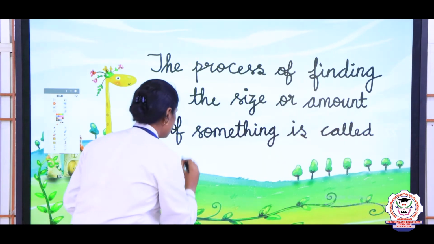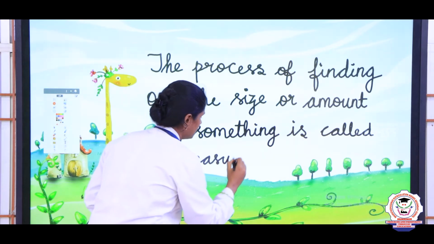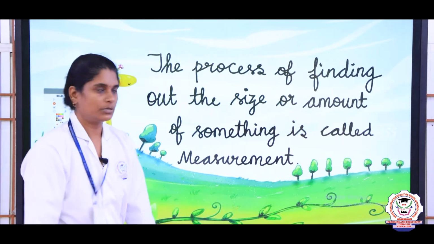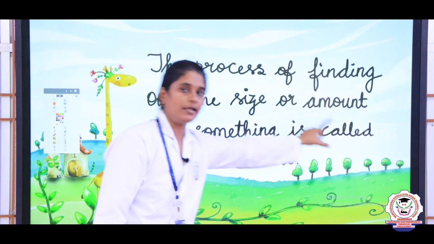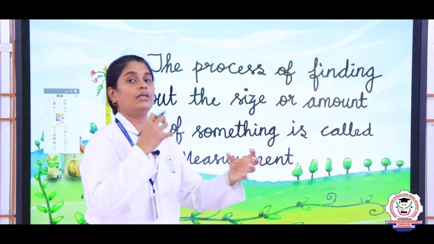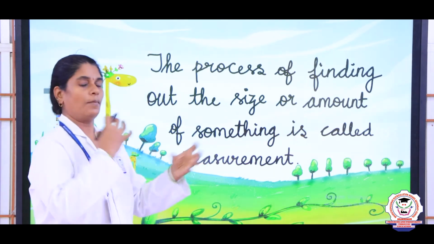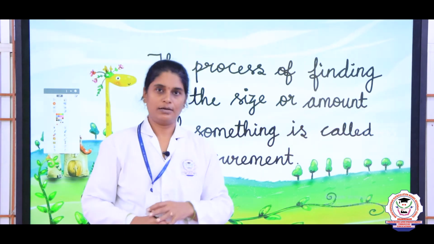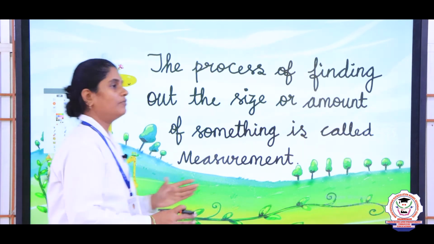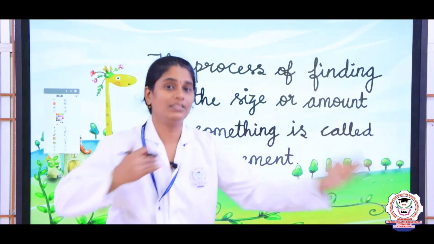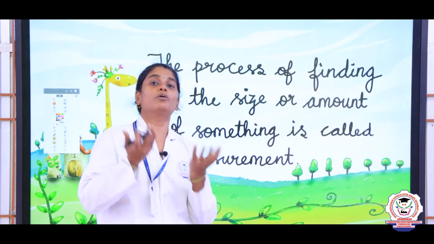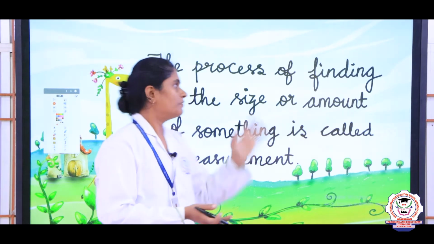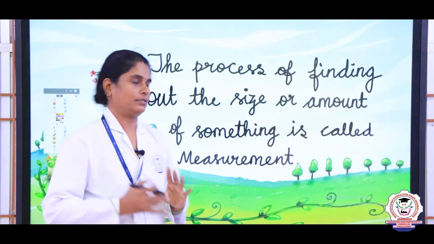If they ask in a 2 mark question what measurement is, you have to write the definition: the process of finding out the size or the amount of an object or of anything is called measurement. Now, in measurement we can measure in terms of length, in terms of weight, in terms of quantity, in terms of time and in terms of temperature. So first we will see measurement of length.